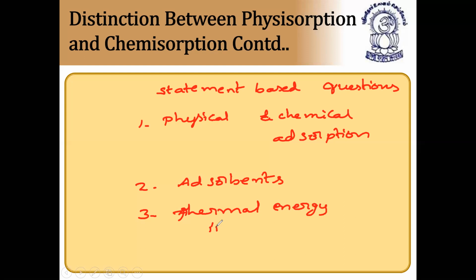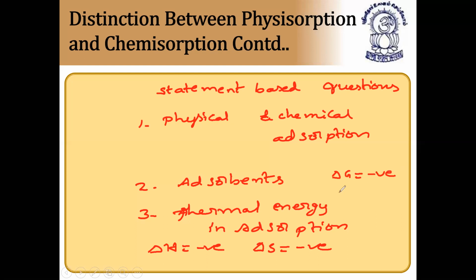All these three points are important. Thermal energy in adsorption means delta H is negative in case of all adsorptions. Delta S, the change in entropy, is also negative. And delta G can be negative only if delta H is less than T delta S, based on the Gibbs-Helmholtz equation: delta G equals delta H minus T delta S.